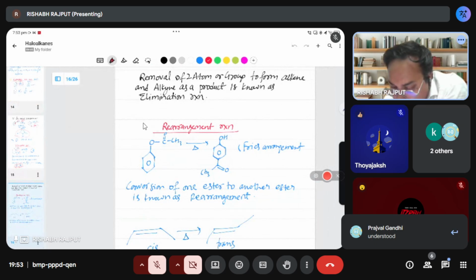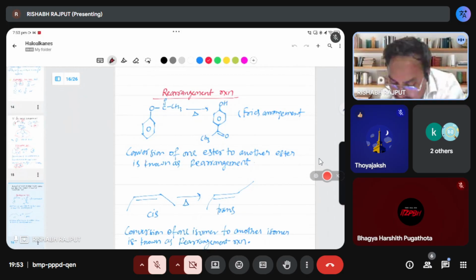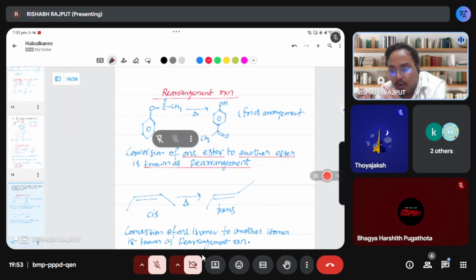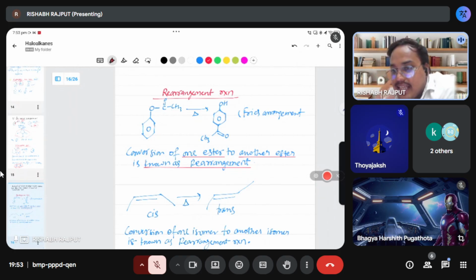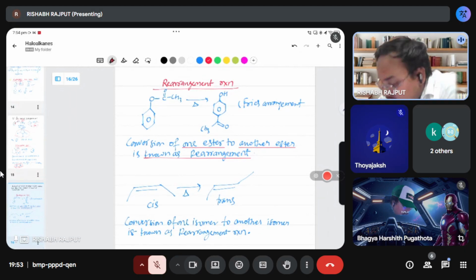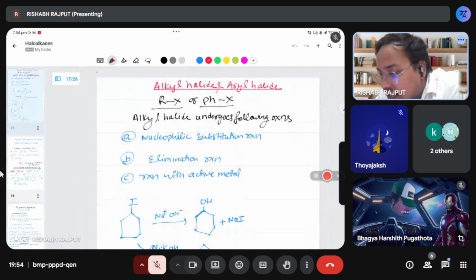And rearrangement reaction. I am telling you that today also, 3 degree, 2 degree. That is a rearrangement. If you see here, conversion of one ester to another ester is the rearrangement. You can say, sir, sometimes for making the bond, we are changing some elements. Yes, we are arranging the elements. Like today we have a 2 degree option, but we go to third degree. That is a rearrangement. That type of reaction we call a rearrangement reaction. Okay, and now from here the next part will start.